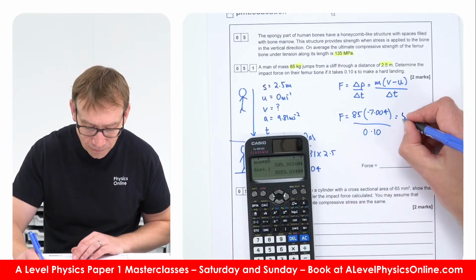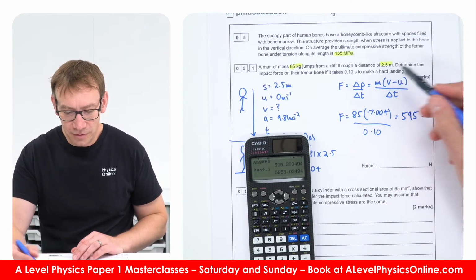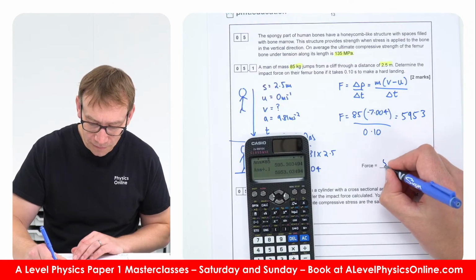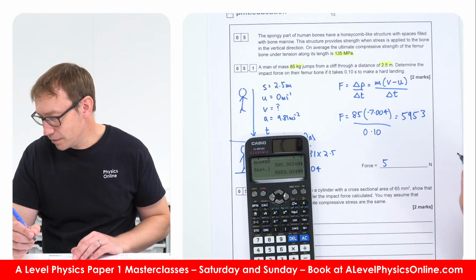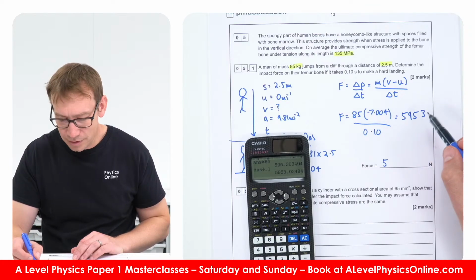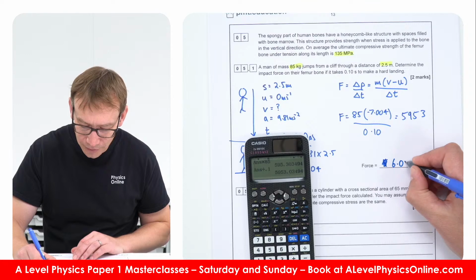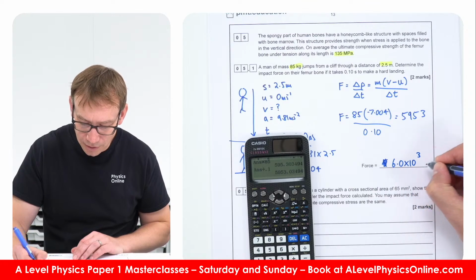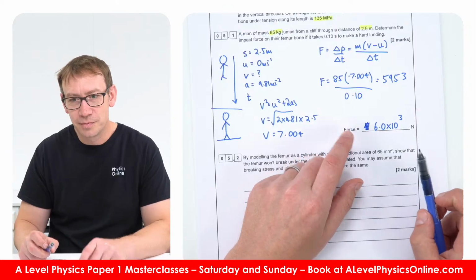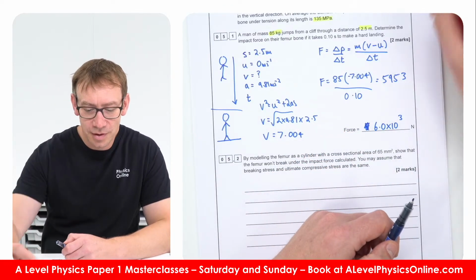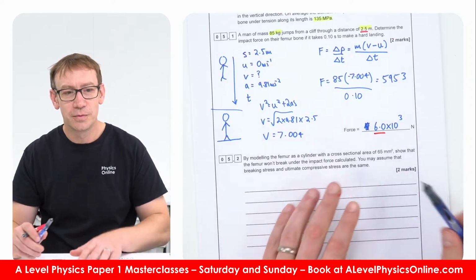which is 5953. So to two significant figures, that's going to be 5.95, so that's going to be 6.0 times 10 to the 3 newtons. Okay, so I'm going to give this as 6,000, but to show it's to two significant figures, because we've got two significant figures in the question, I'm going to write it in standard form to show that.